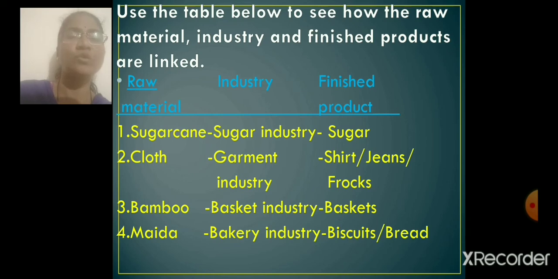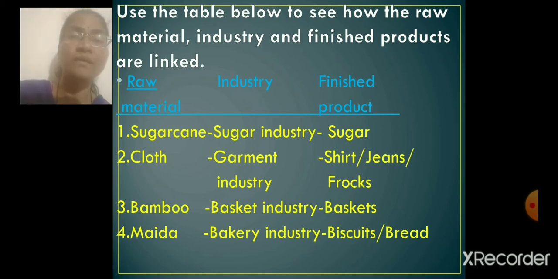First is the sugar industry. Sugar is made out of sugar cane. So sugar cane is the raw material, and sugar is the finished product. Then second is the garment industry, where clothes are made. Shirts, jeans, frocks, different kinds of clothes are the finished products, and cloth, meaning cotton, is the raw material.